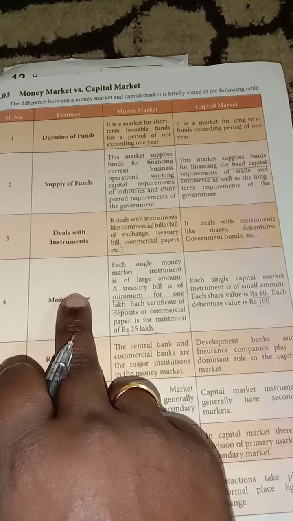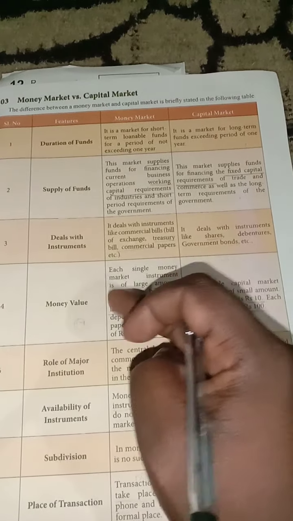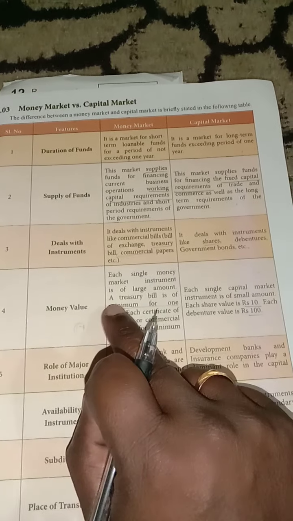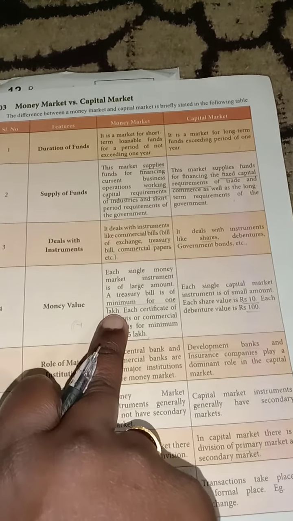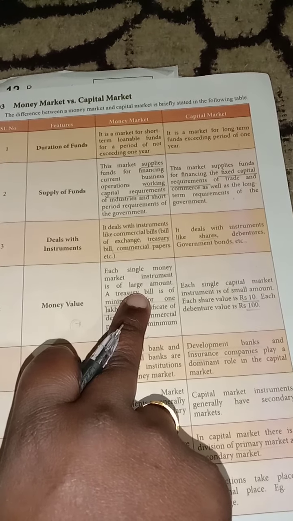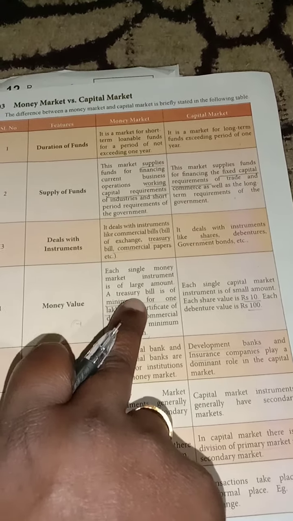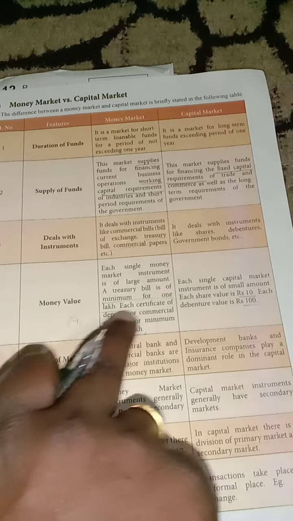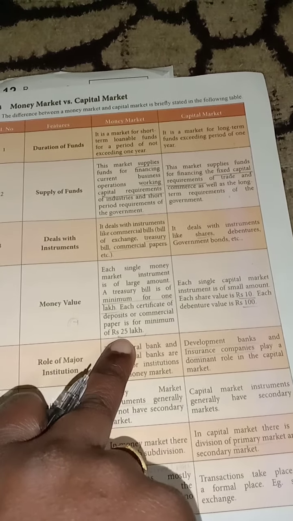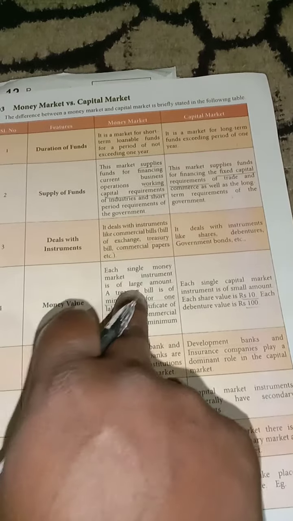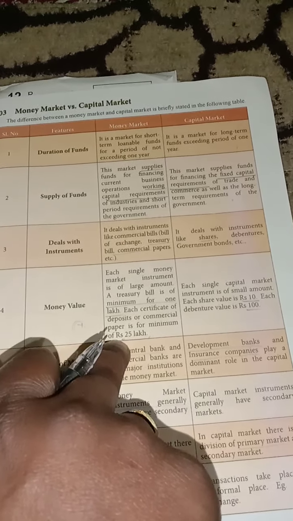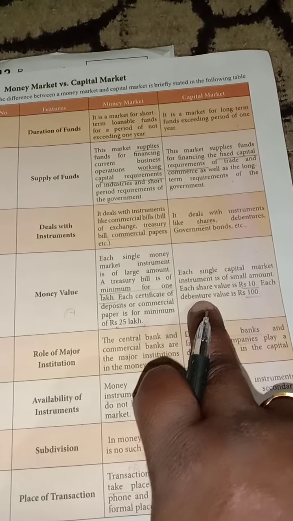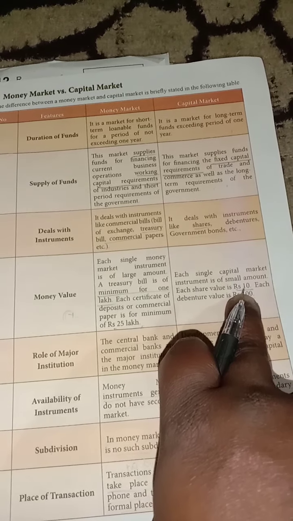Then, the money value. According to the money market, the money value differs from bill to bill. For example, a treasury bill will get a minimum of 1 lakh. Suppose I issue a treasury bill, it will be 1 lakh. At the same time, I can issue commercial paper or certificates of deposit, which will go up to 25 lakhs. So it varies from bill to bill.